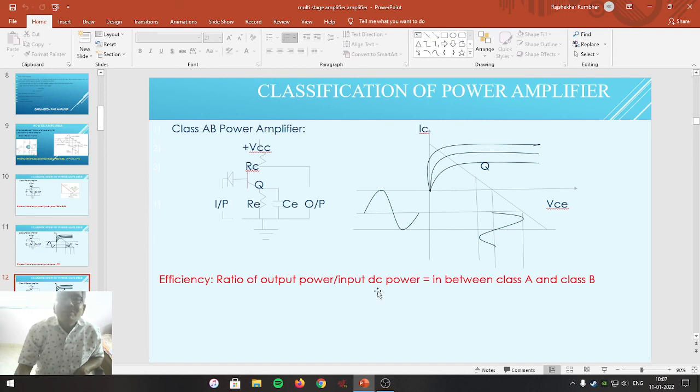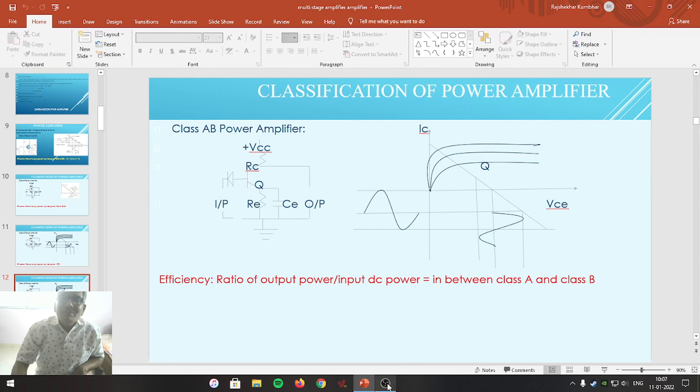Friends, here the efficiency is also going to lie in between class A and class B. For class A, efficiency is 25 to 35%. For class B, it is 75%. In between 35% to 75%, the efficiency of the class AB power amplifier is going to lie. Such an amplifier is used to avoid distortion in the power amplifier. Friends, this is how the classification of power amplifiers is done.